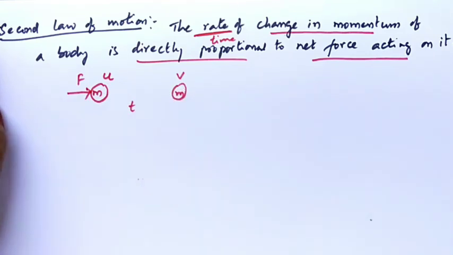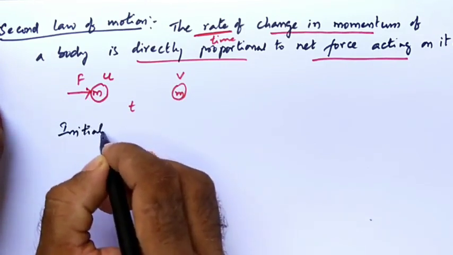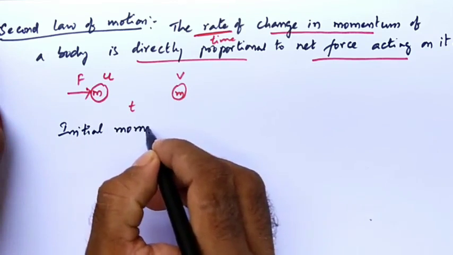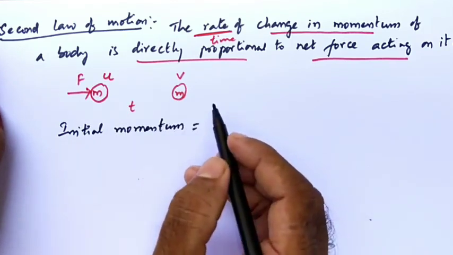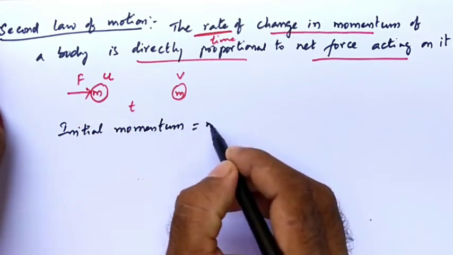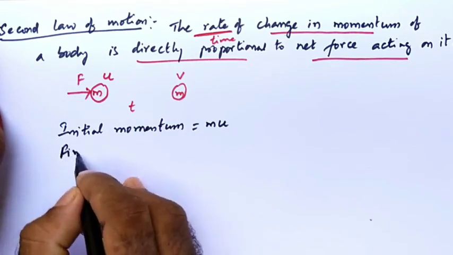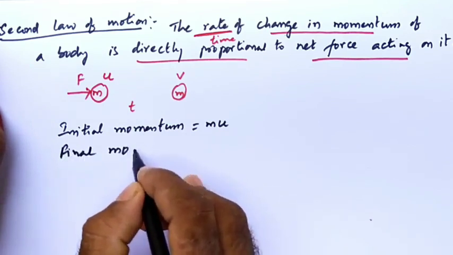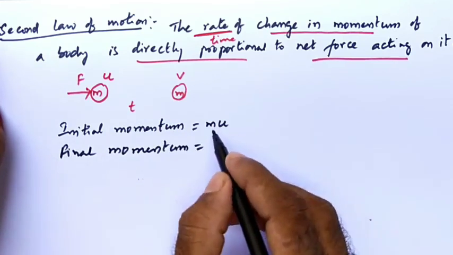Now let me tell what the initial momentum is in this case. Initial momentum is the initial mass times the initial velocity: m into u. Next, what is the final momentum? It is the final mass times the final velocity.